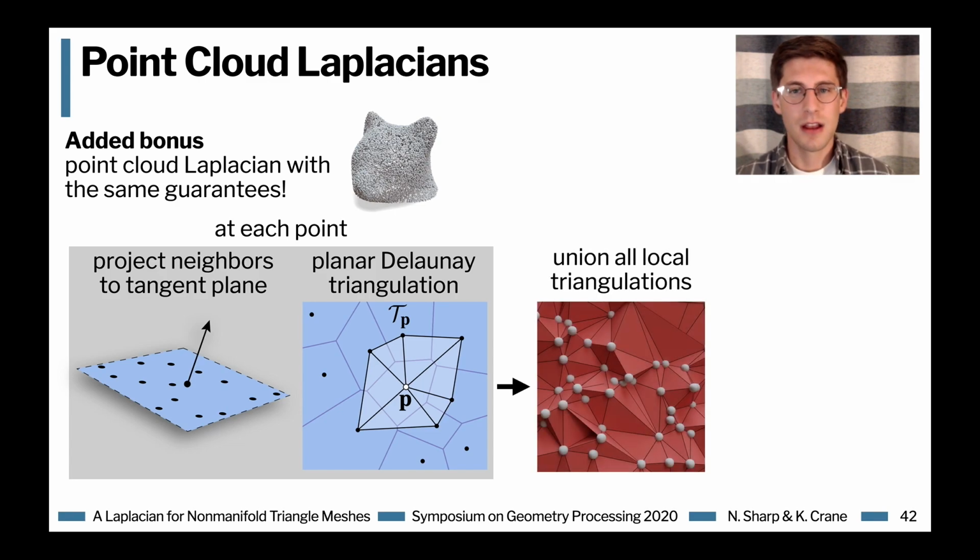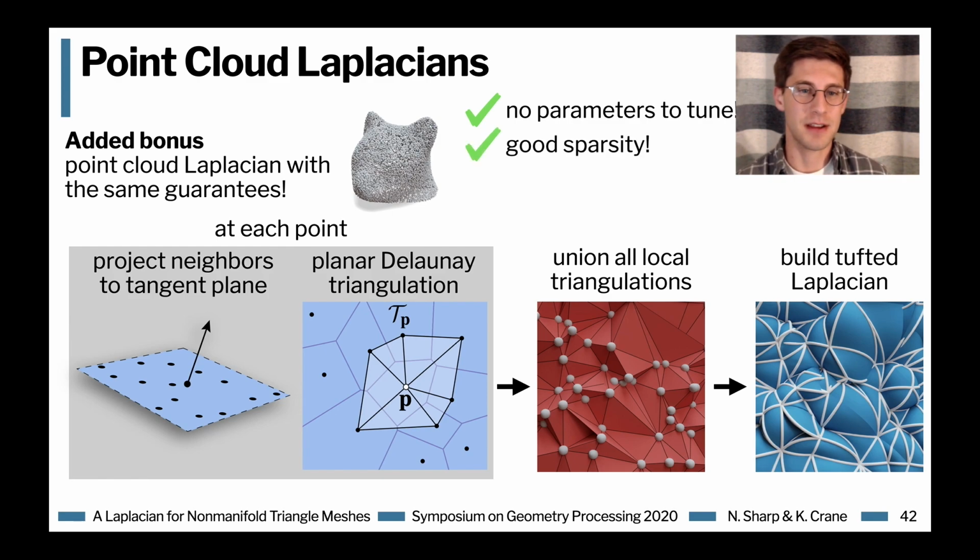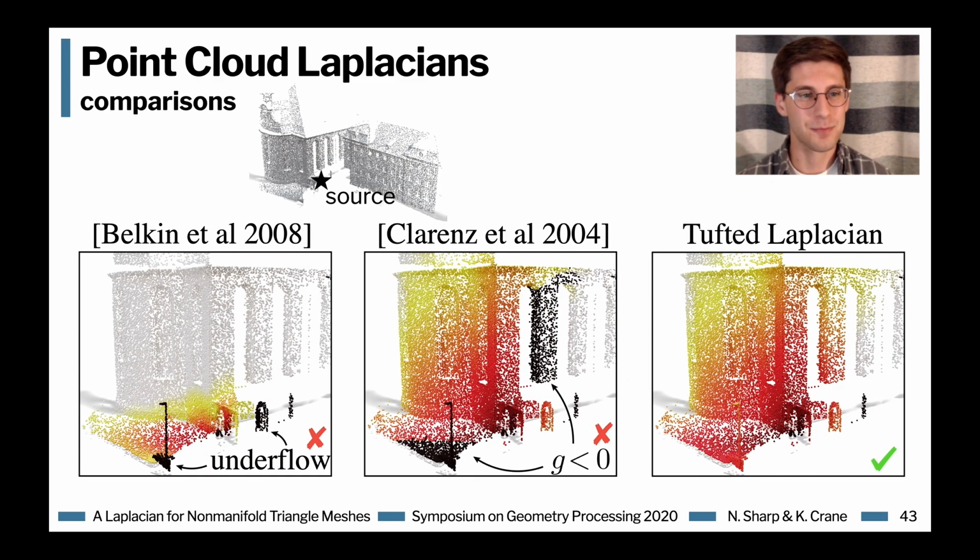Taking the union of all of these local triangulations then gives us this crazy mesh, which has lots of repeated faces. It's non-manifold all over the place. It has self-intersections. But just the same, we can build our tufted Laplacian and get out a high-quality Laplace operator for the point cloud. This is great because there are no finicky numerical parameters to tune, you get good sparsity properties, and you still get a guarantee of a maximum principle.